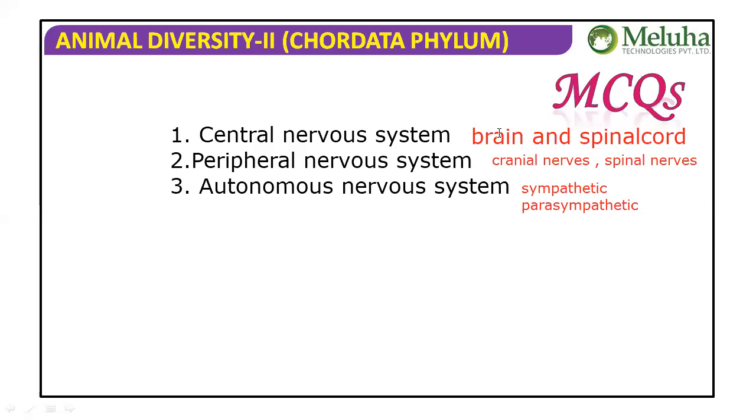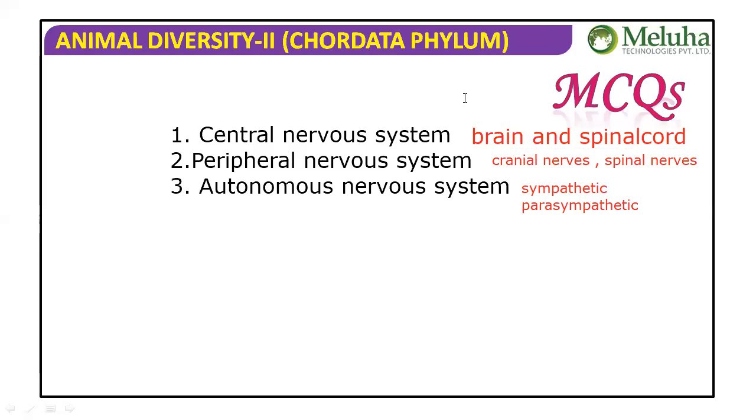In the brain, we said olfactory lobe, cerebral hemisphere, cerebrum and diencephalon are parts of the forebrain. Midbrain includes a pair of optic lobes, the corpora bigemina. Hindbrain has the cerebellum and medulla oblongata.